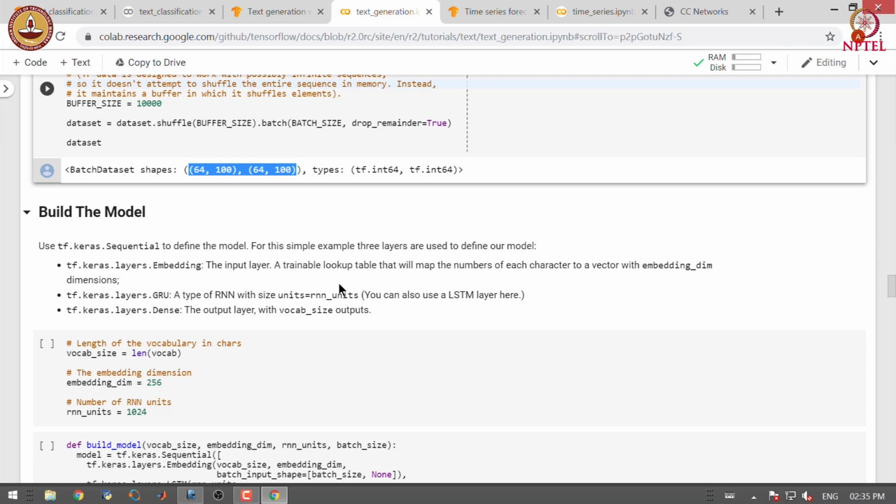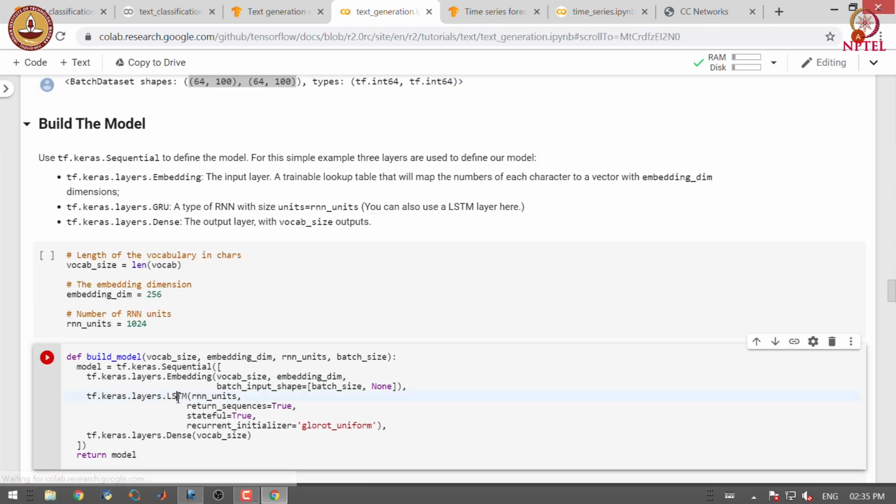Let us build an LSTM model for solving the problem. Here we use a tf.keras.Sequential model, which has 3 layers. The first layer is an embedding layer which maps each character to a vector of embedding dimensions.